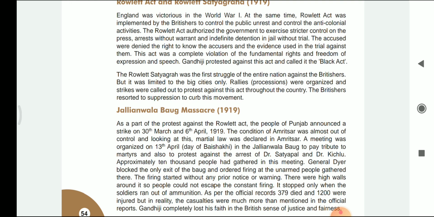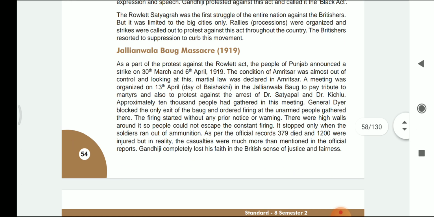The accused, that means the person who was arrested, was not allowed to know the accusers, that means the persons who have filed the complaint against them, and also the evidence which was used in order to prove them guilty in the trial. And hence this act was a complete violation, that means it was used in order to snatch away the rights and duties of the citizens, and the freedom of expression and speech was not given. Therefore, Gandhiji protested against this act and it was considered the Black Act.